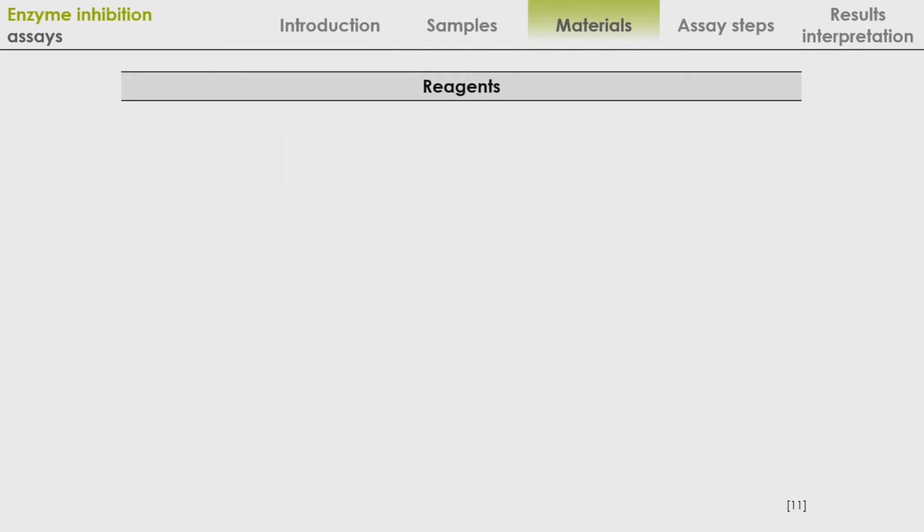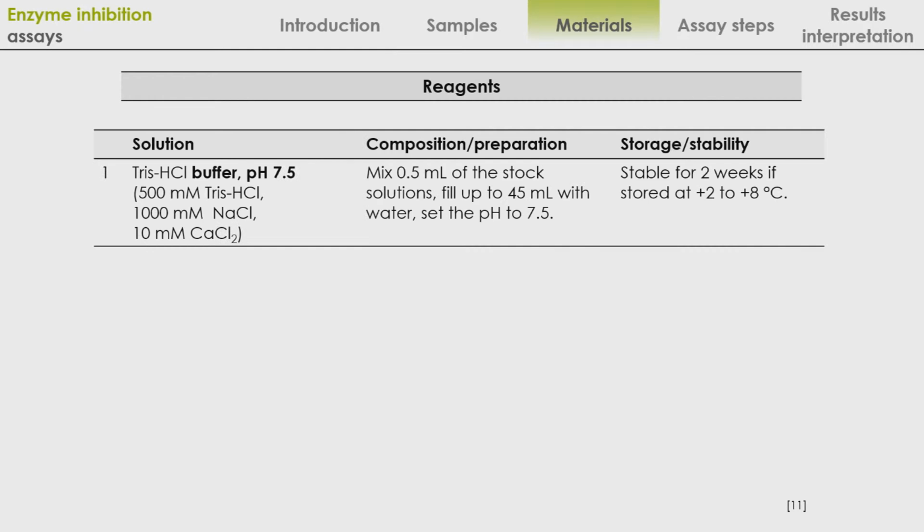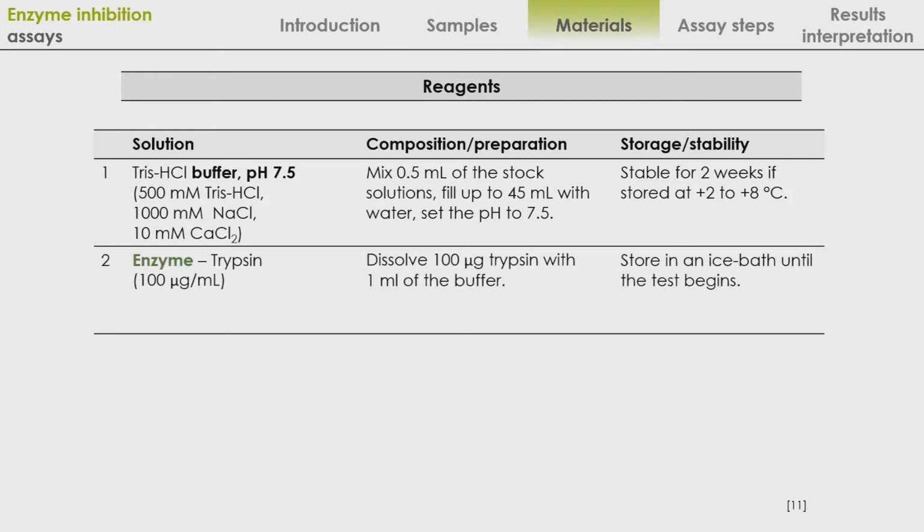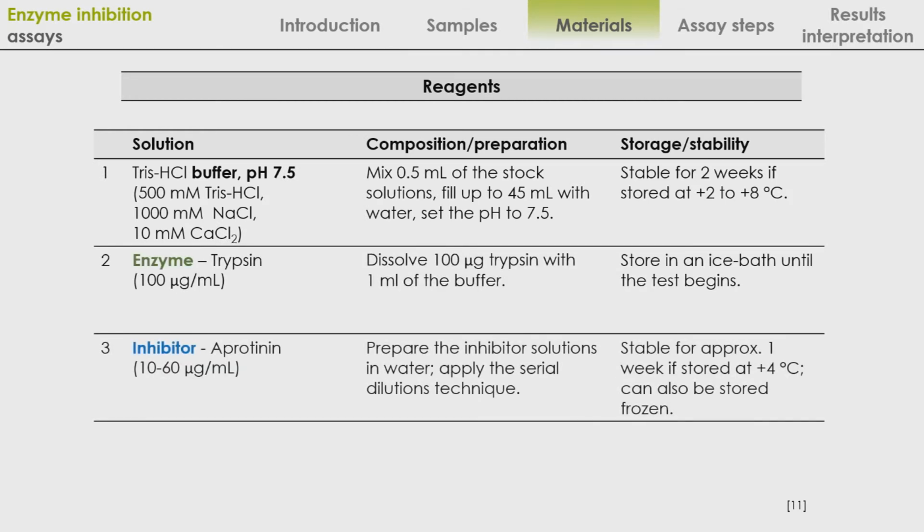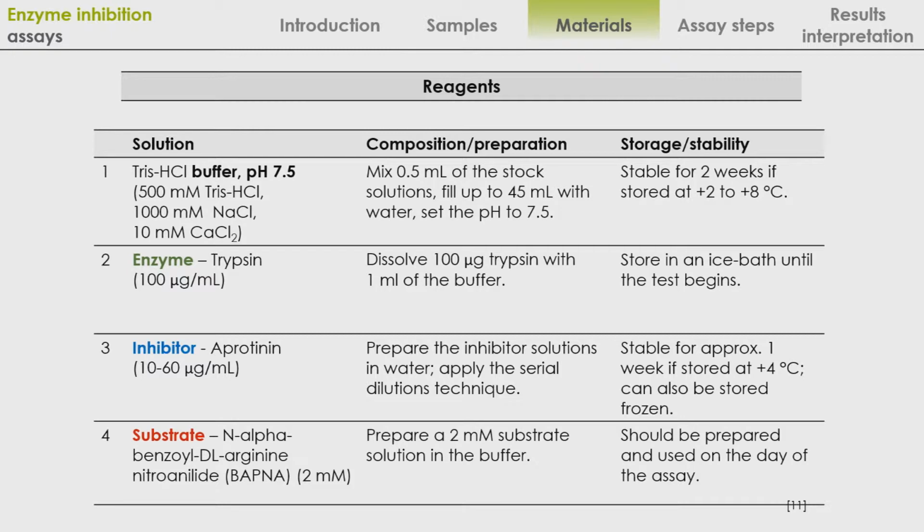Which reagents should be prepared in advance? You would need buffer, trypsin solution, a protein in solutions in the given concentration range, and substrate solution. Procedures for preparing reagents and their concentrations are given in the table. Remember to prepare the substrate solution on the day of conducting the assay. Do not expose it to the light.